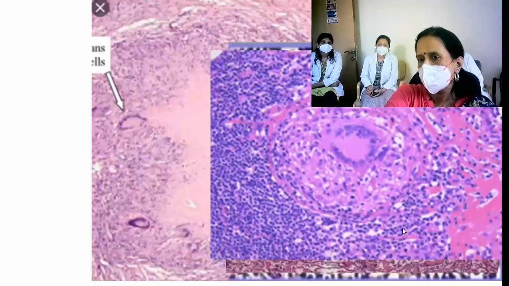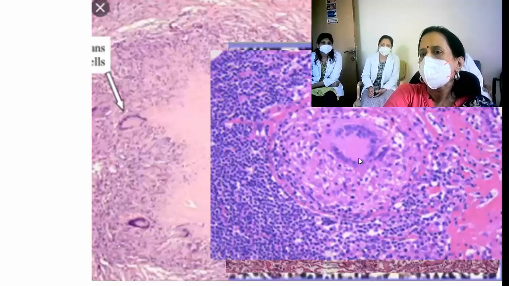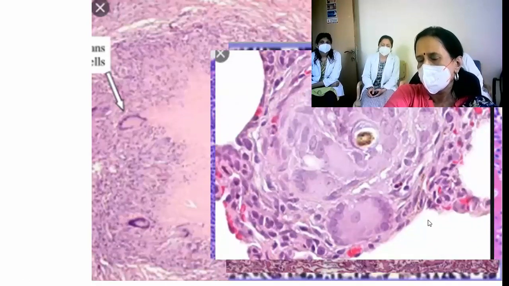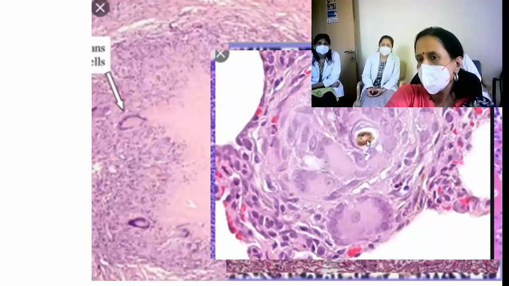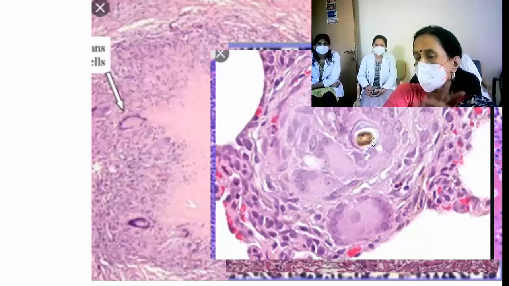What is this? Okay, Langerhans type of giant cell. It's a small granuloma, non-caseating. What is this? This entire thing is a granuloma. What type of giant cells are there? What do they contain here? They contain a foreign body. They are foreign body type of giant cells. Don't you think it's so obvious?